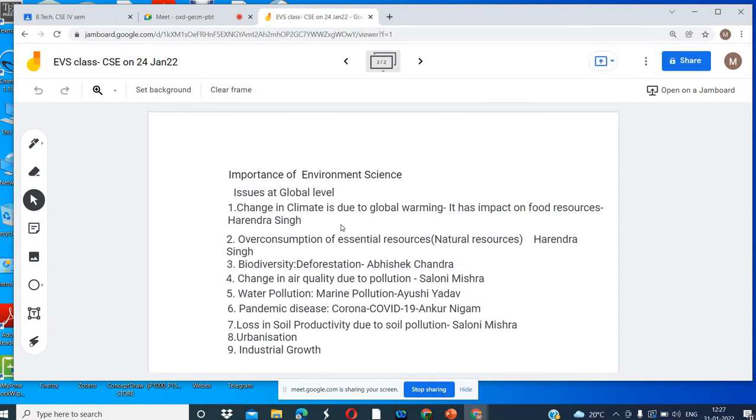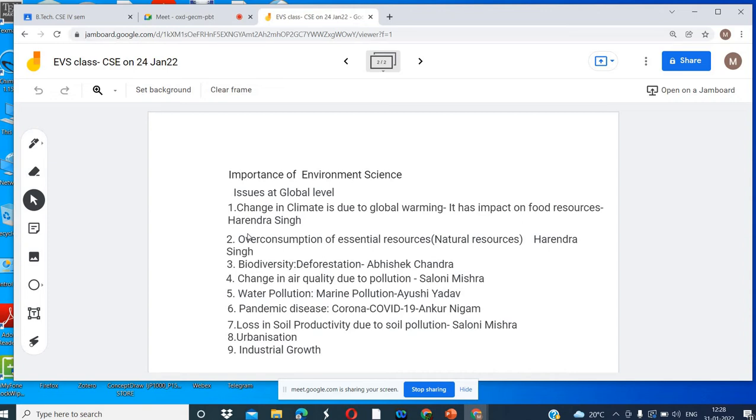Change in climate due to global warming has an impact on food resources, as Harendra told us in the discussion. Due to the change in the climate, we are facing a problem with food resources. It has a great impact on crop production, because the rainfall pattern changes, and that is responsible for the great impact on food resources.